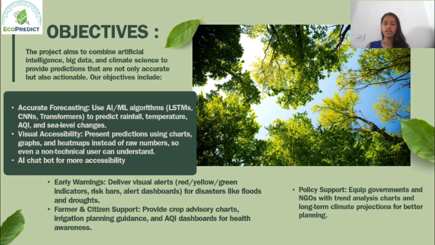To make these predictions accessible to all users, we present information through intuitive visuals like charts, graphs, and heat maps rather than raw data. We also aim to improve user interaction through an AI powered chatbot. Additionally, the system provides early warnings for climate related disasters using clear visual indicators, supports farmers and citizens with crop and irrigation guidance and air quality awareness, and assists policymakers by offering trend analysis tools and long term climate projections for more informed planning.